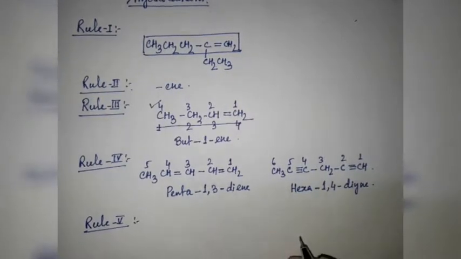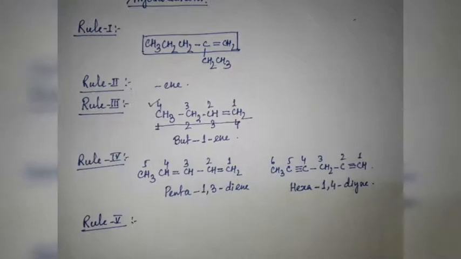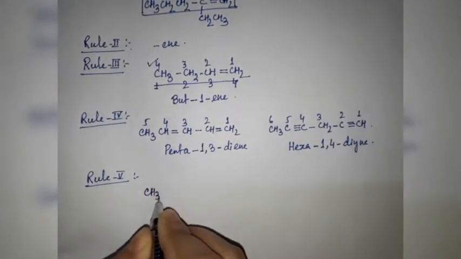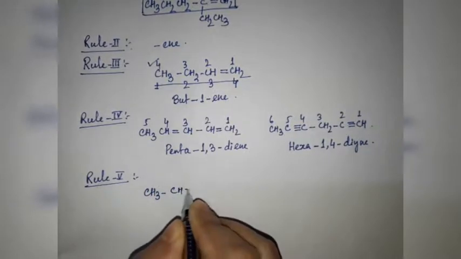The numbering of the parent chain is to be done from the end which is nearer to the double or triple bond. That is, the lowest set of locants rule is to be followed. With the help of this example, I am describing this rule.